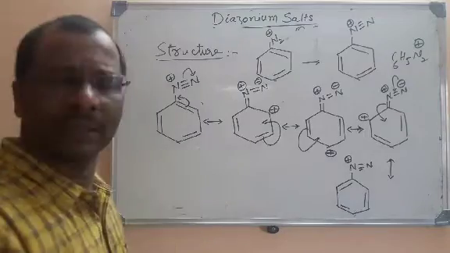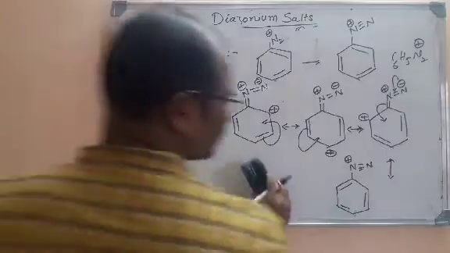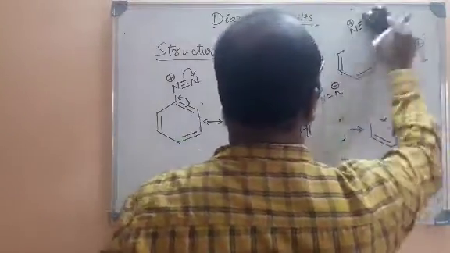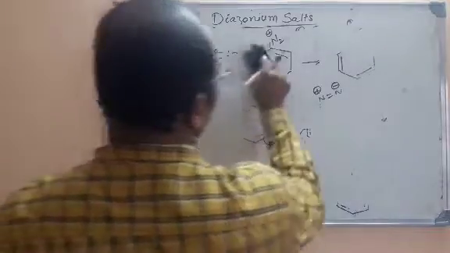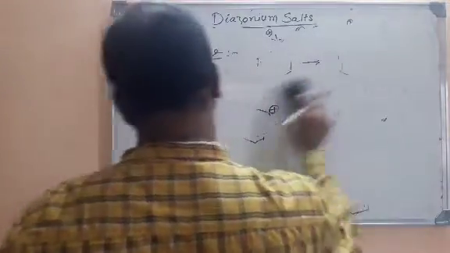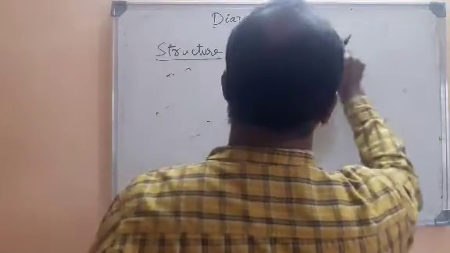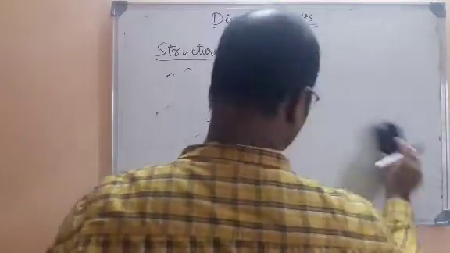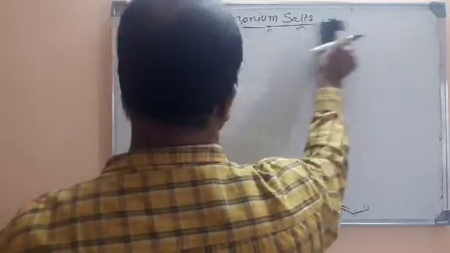Now let me go for the preparation. Remember that even these aromatic diazonium salts are stable only at low temperatures, depending on the type of salt. At high temperatures, these are also unstable, like aliphatic diazonium salts.